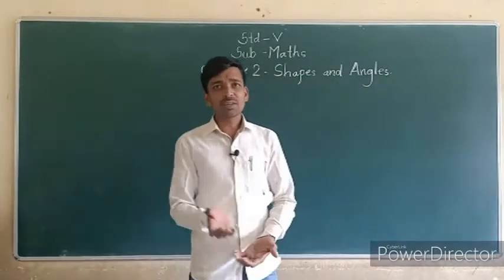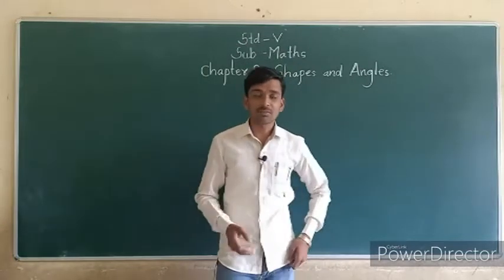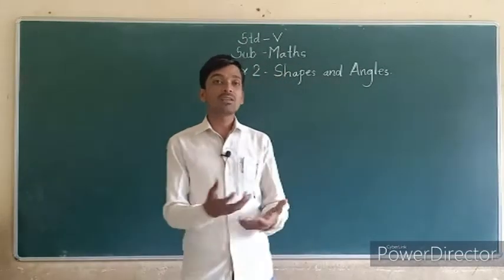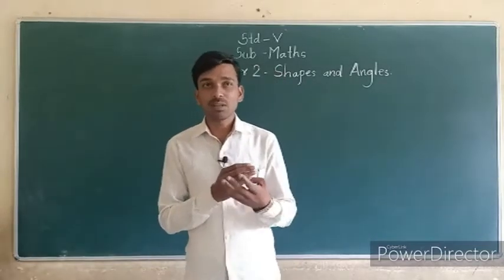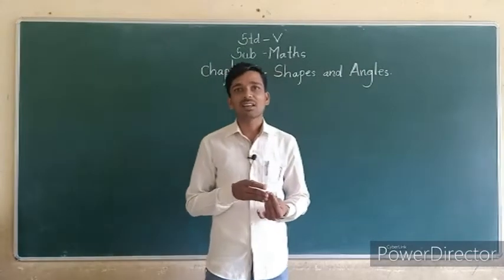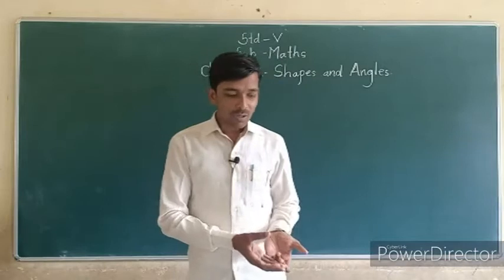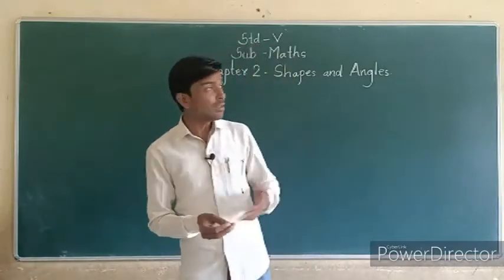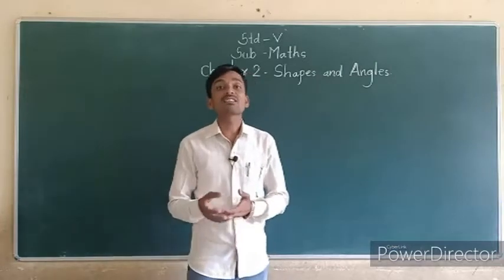Okay, you know the shapes. Which shapes do you know? Many shapes are there. From first standard we also studied shapes. For example, square, rectangle, circle, triangle. Okay, these shapes we know. So today we have to see more shapes and their angles, their sides.